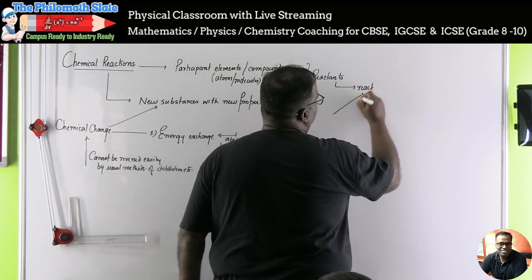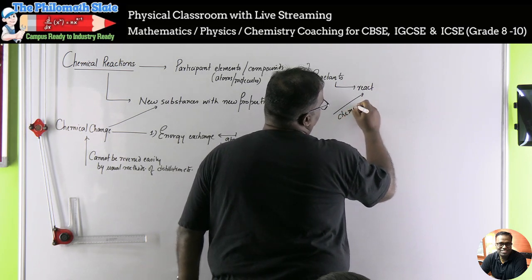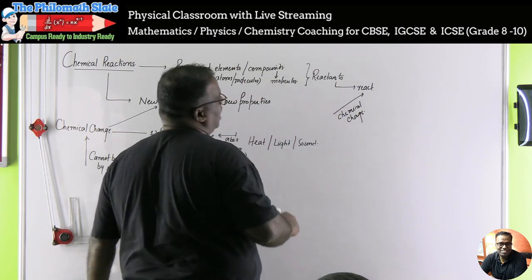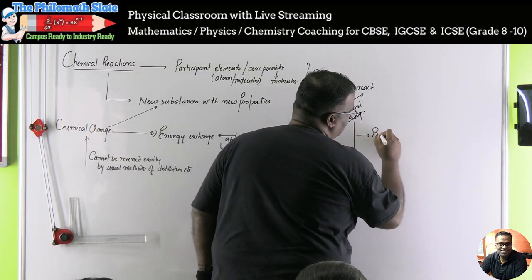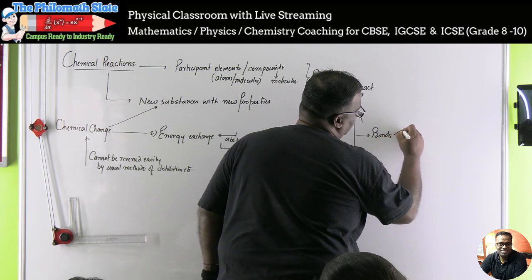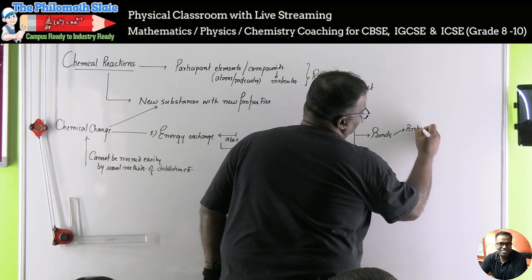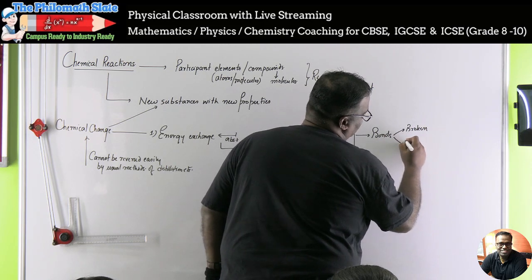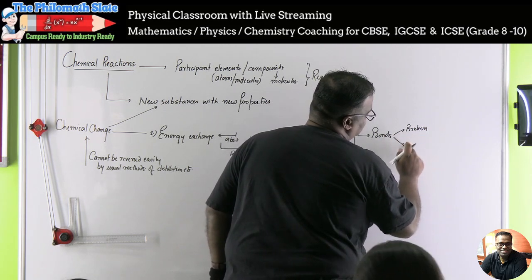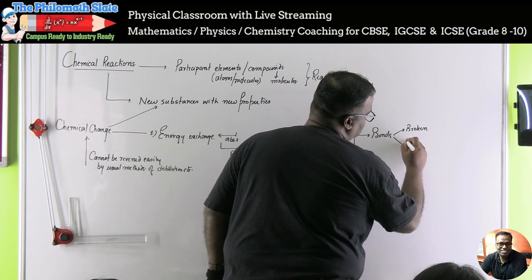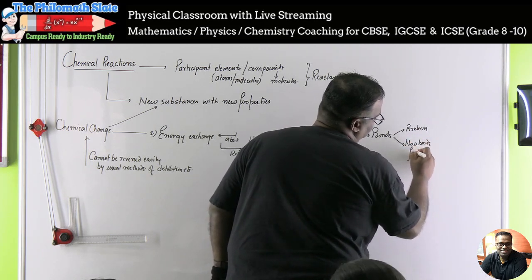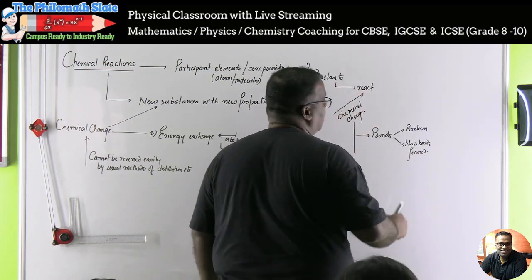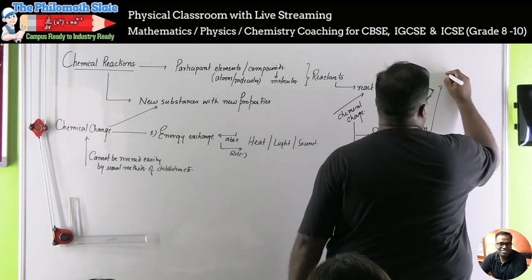React means the chemical change which will take place, and in another way we will study is that there will be bonds which will either be broken, or new bonds will be formed. Existing bonds may be broken, they can happen simultaneously, and new bonds will be formed. And this will give rise to products.